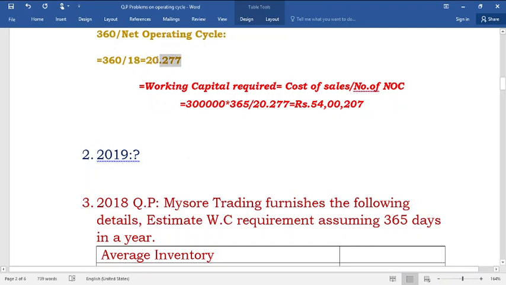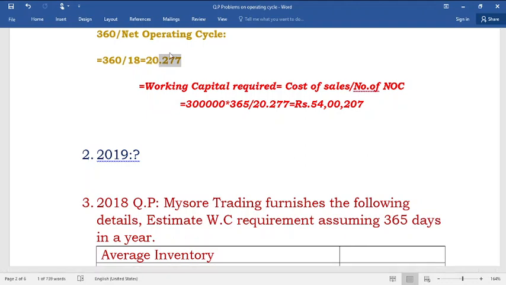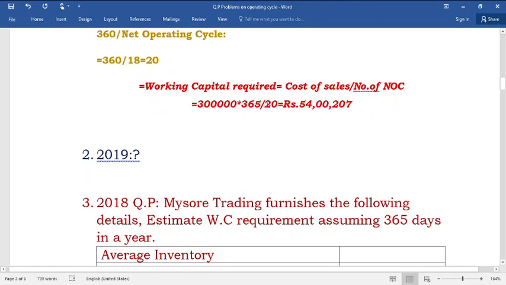Students, please verify this. Is it right? 360 divided by 18 is equal to how much will you get? You see, it is almost less than 20. Actually, it may not be exactly 20. It is not 20.277. It is 20 only. So this figure, how much it comes, you see that.